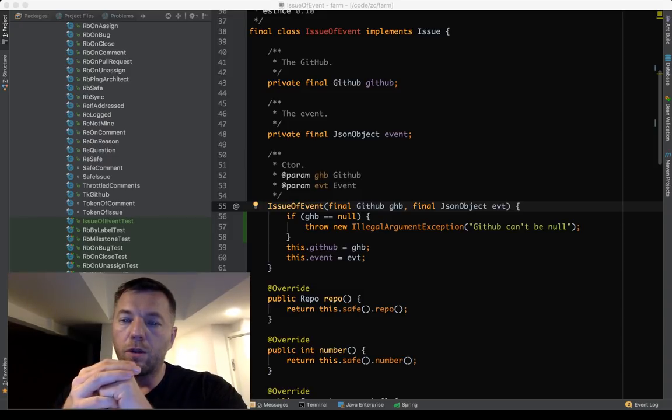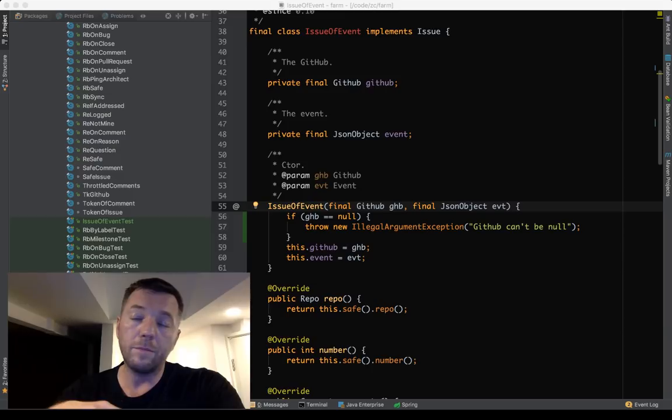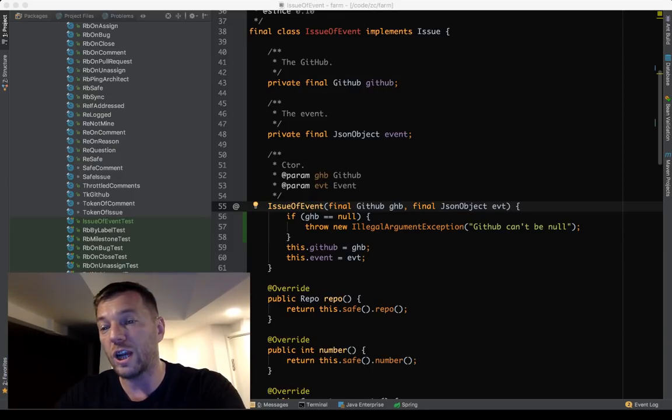Also, why not throw unchecked exception instead of normal IO exception? Yeah, that's true. You can throw IO exception. I'm in general in favor of checked exceptions in Java. So if you can throw checked exception, I think it's better. It's better to have checked exceptions.